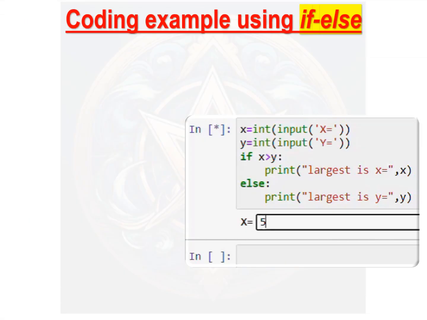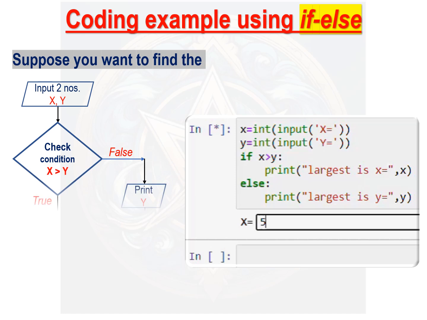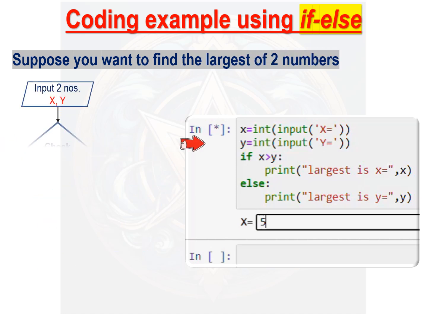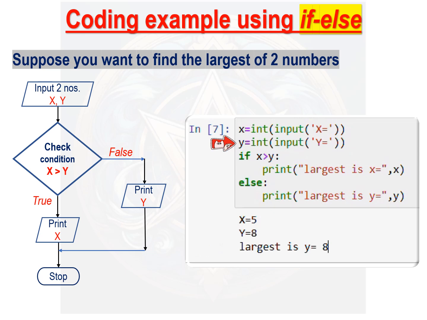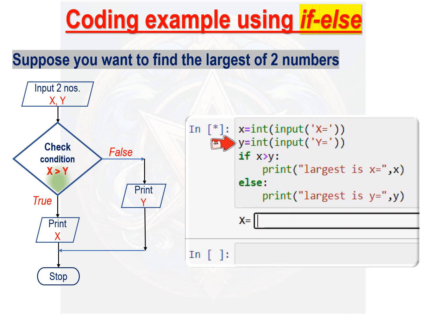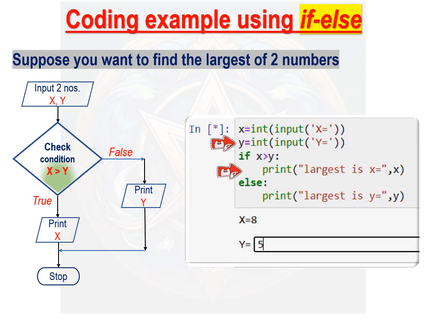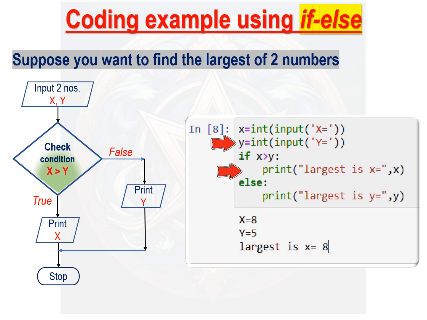Now, suppose you want to find the largest of two numbers. First, you input two numbers x and y. Then check x is greater than y or not. If condition is true, print x is largest. If condition is false, print y is largest.